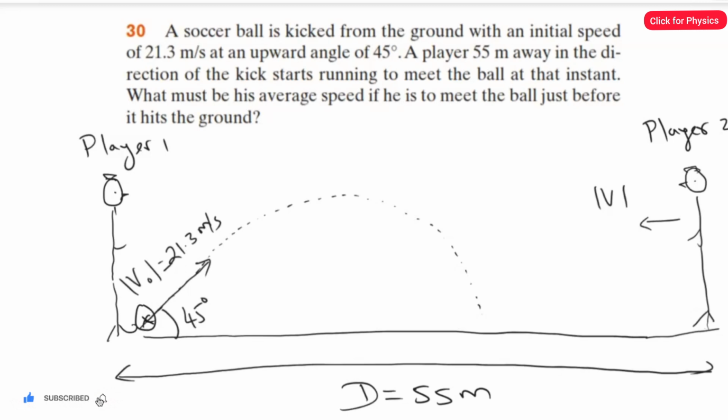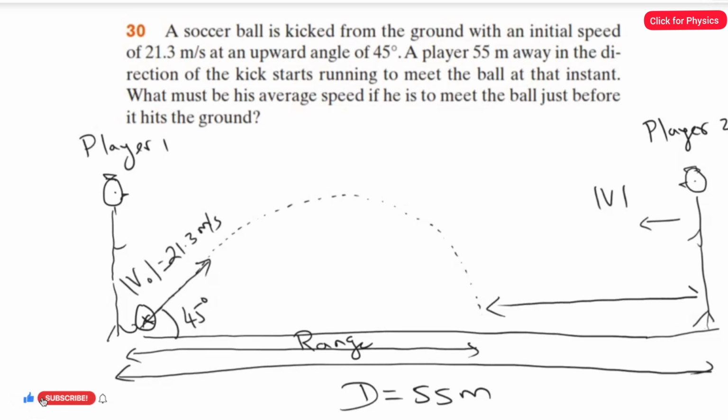When player one kicks the ball at 45 degrees, the range will be up to this part, right? So he can attain the maximum range if you kick the ball at 45 degrees. So we first have to find the range, then only we can find the average speed of the second player. To find the average speed, we need the distance covered by the second player. For example, he starts from this point to take the ball at this location, so we have to find the distance x.